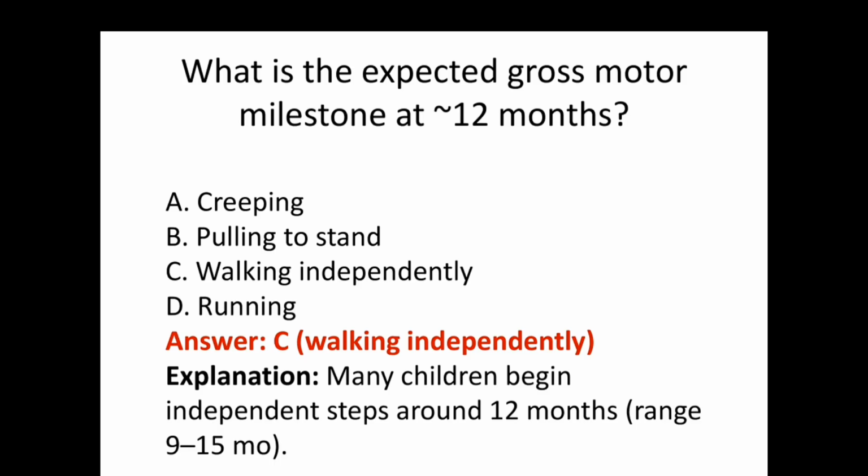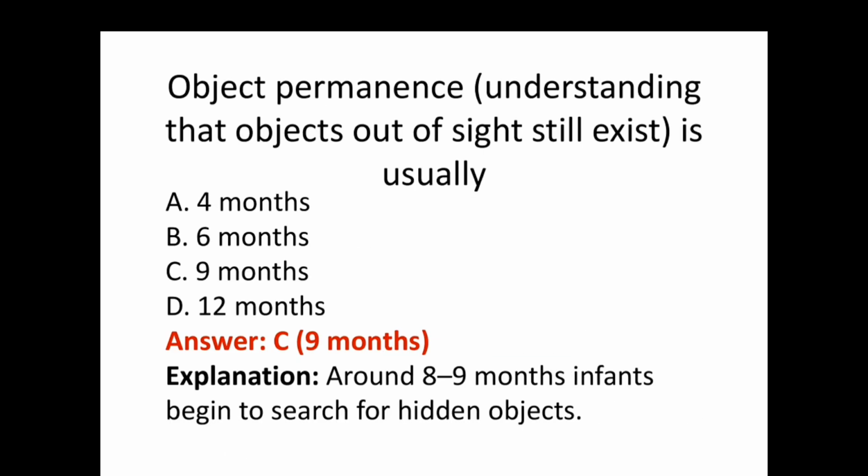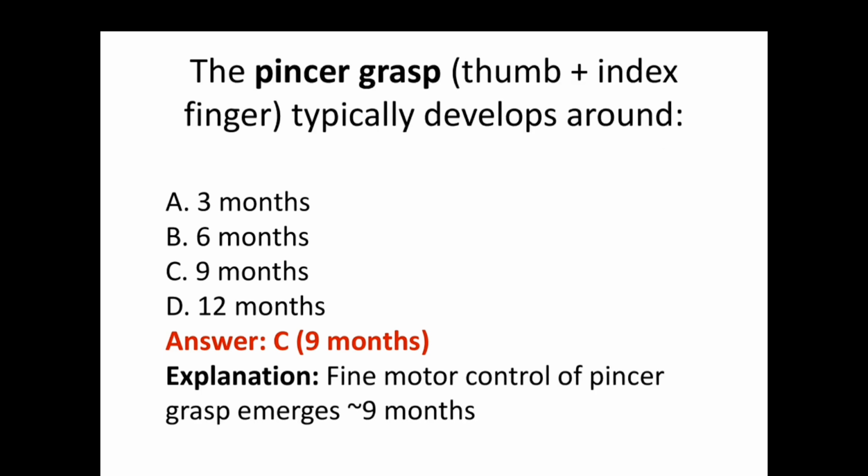The next question, object permanence, or understanding that an object out of sight still exists, is usually at 9 months. Around 8 to 9 months, infants begin to search for hidden objects. The pincer grasp typically develops around 9 months.